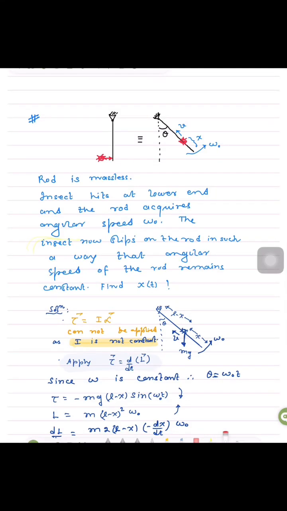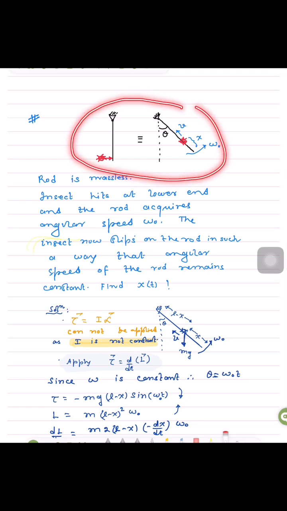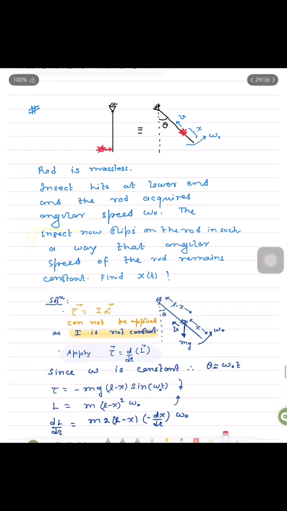Let us discuss a very good problem of rotational dynamics. A similar problem has been asked in JEE Advanced a few years back. This is based on a concept that normally we apply a relation, torque equal to I alpha, to relate torque and angular acceleration, and this relation is applied either about a fixed point, pivoted point, or about the CM.